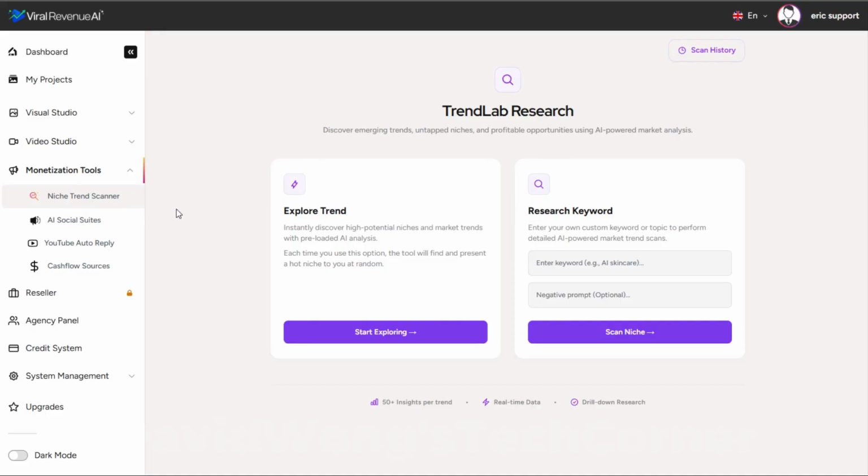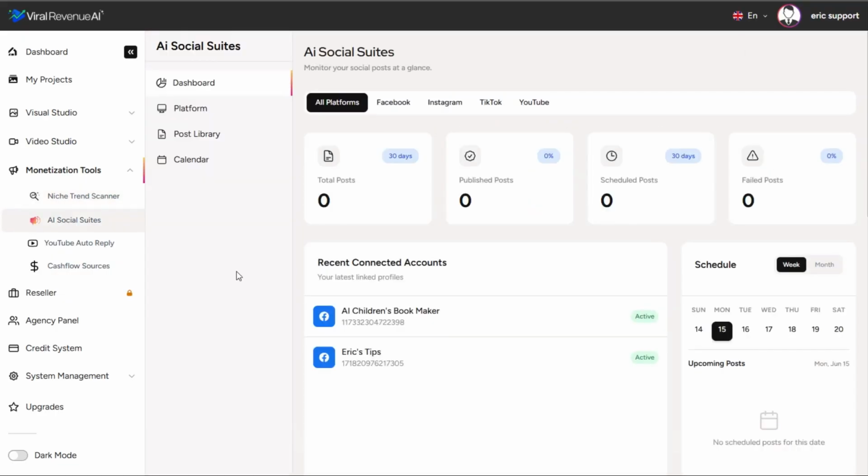Now, this next tool is perhaps going to be the most valuable of them all to some of you. It might be the most valuable of them to me personally. It is the AI Social Suites tool. What this tool does is allow you to automate and post to multiple AI social platforms all at once from within your platform here in Viral Revenue AI.